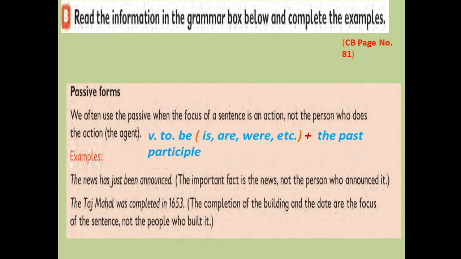So this is a formula or a simple sentence, okay, to explain the passive. The passive is verb to be, is, are, was, etc. plus the past participle. Okay, so verb to be, according to the tense of the sentence, is, are, were, was, okay? The past participle. This is the passive, okay?